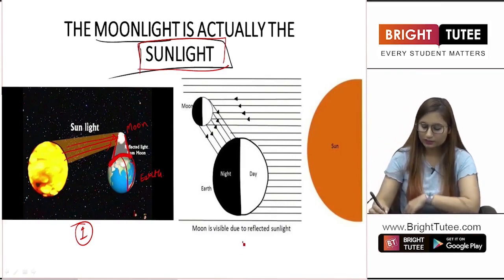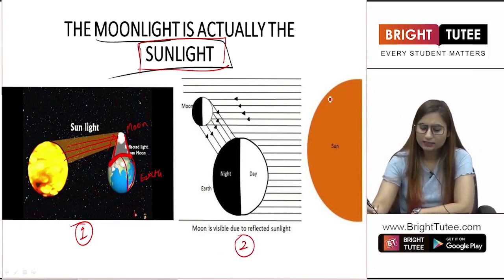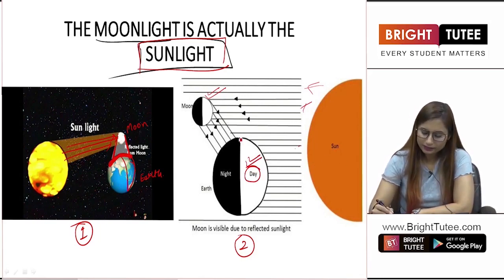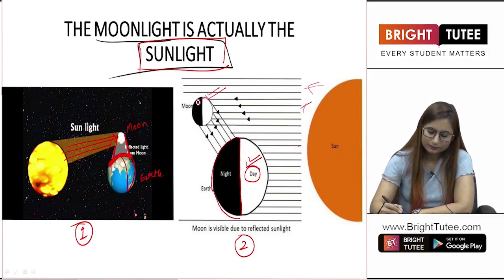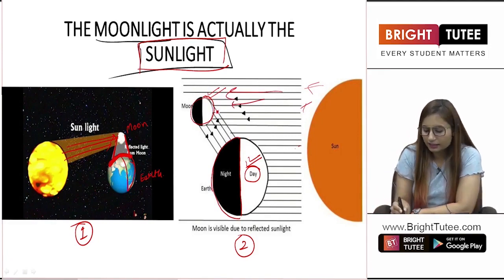So let us look at picture 2 now. This is the sun and these are all the rays coming from the sun. This is the moon, right students? Now, as this part of the earth is towards the sun, this part is having day. The second part of the earth is not in front of the sun, so this part is having night. Now the moon is present here. The light rays fall onto the moon and these light rays are reflected back to the earth's surface.